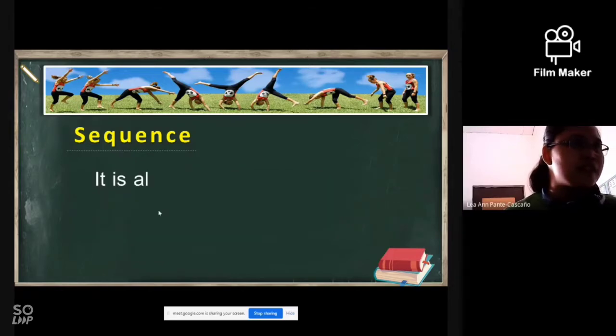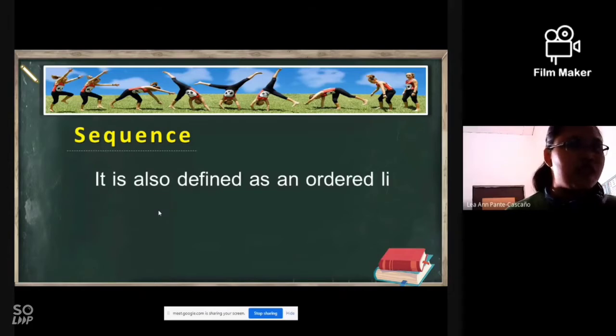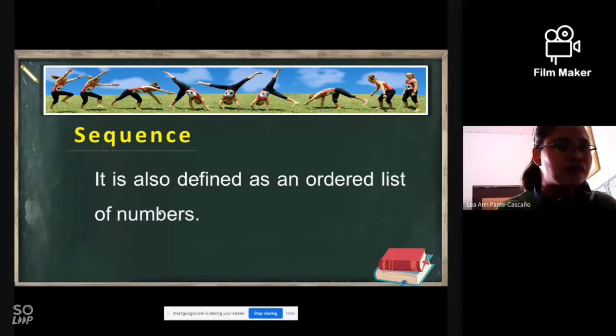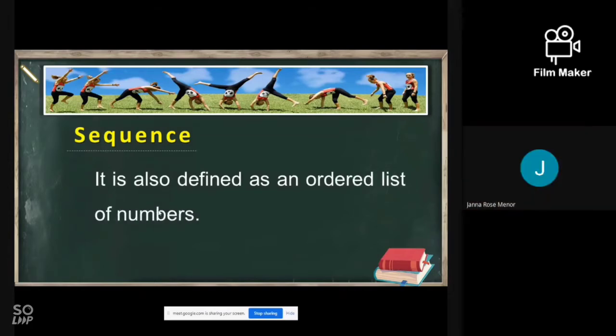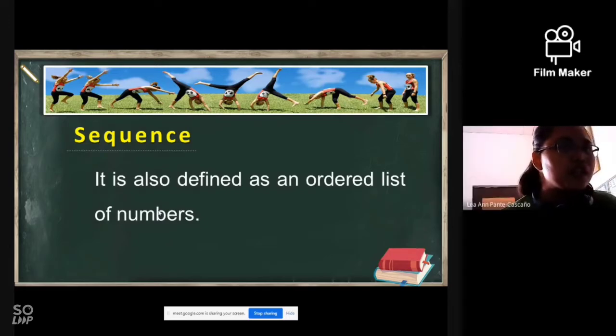So let's have next. Let's have Jana for this one. It is also defined as an ordered list of numbers. Okay, ordered list of numbers. So that is very clear. That is arranged properly. It's ordered arrangement of numbers. Or it could be that not just numbers. It could be numbers, letters, figures. If you arrange that by following a specific rule, that is a sequence.